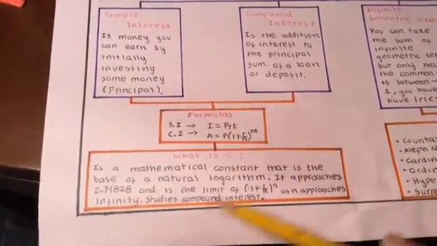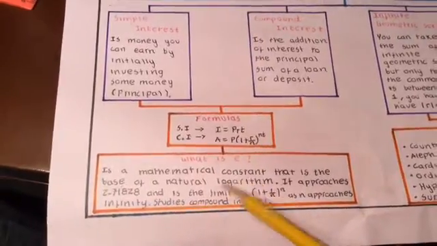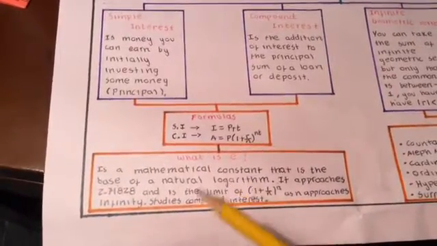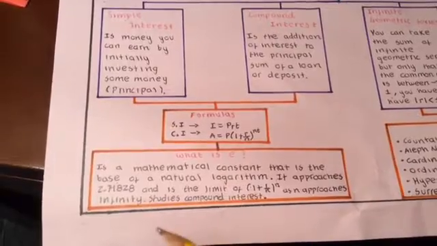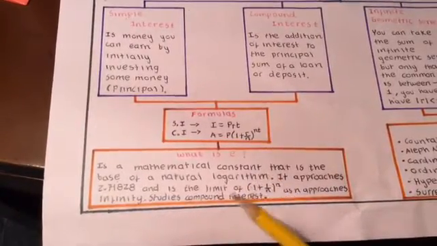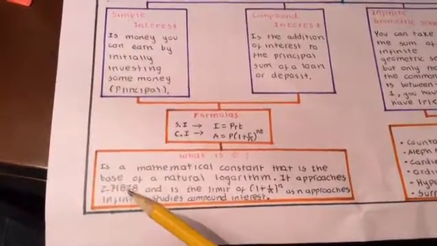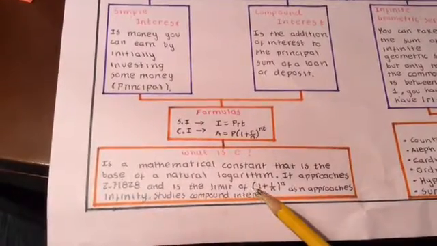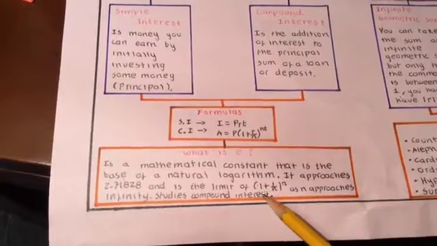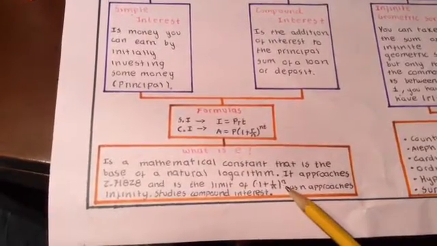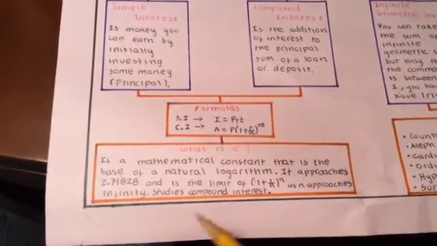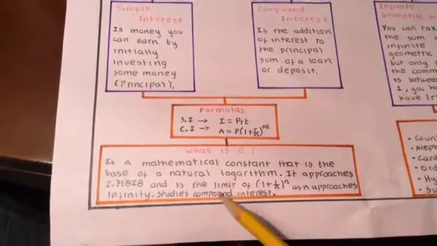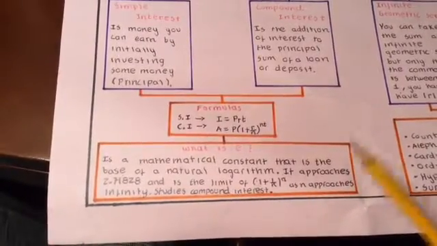With this in mind, we can define what is e. e is a mathematical constant that is the base of the natural logarithm. It approaches the number 2.71828 and is the limit of (1 plus 1 over n) to the power of n as n approaches infinity. This studies compound interest.